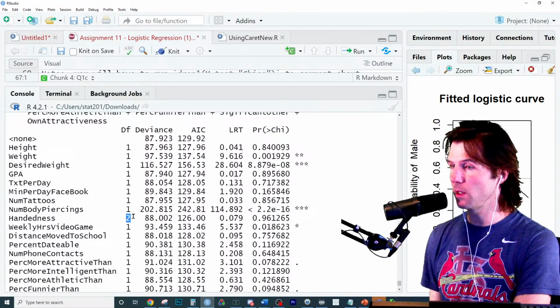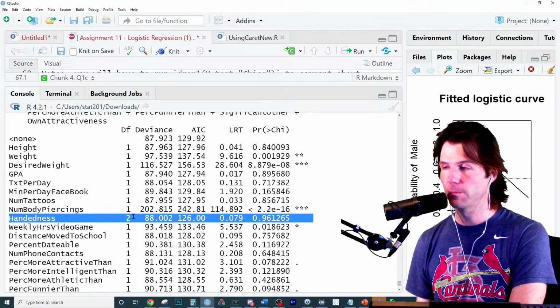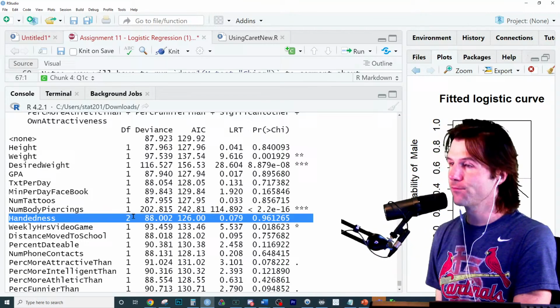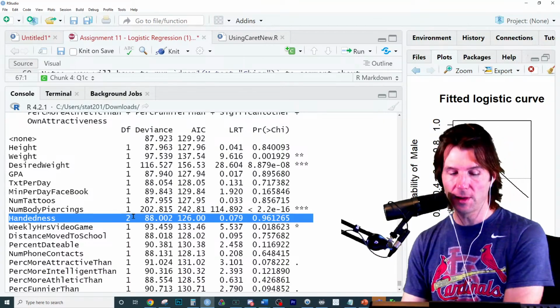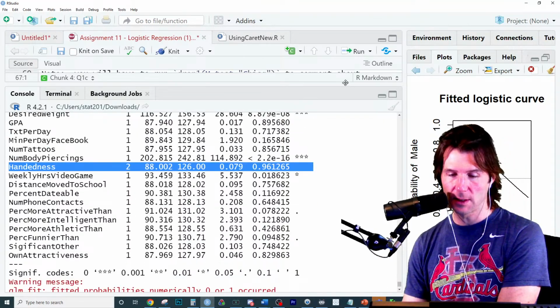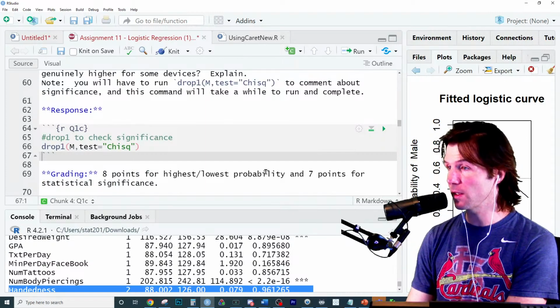Does handedness bring with it new variation? Exactly. Handedness does not bring with it new information. We could technically remove it from the model. So handedness is not statistically significant as a variable itself.